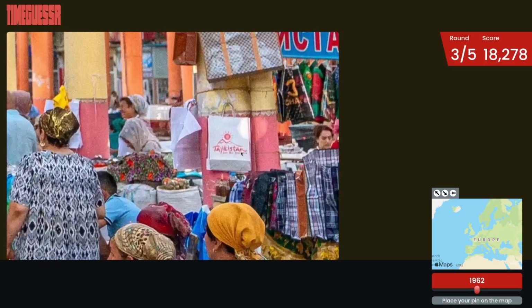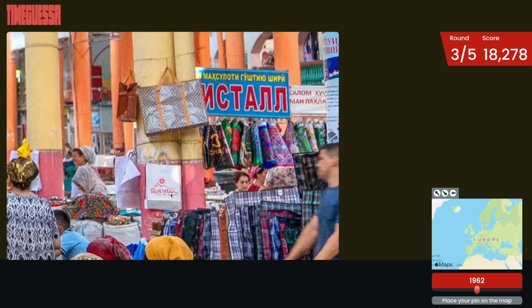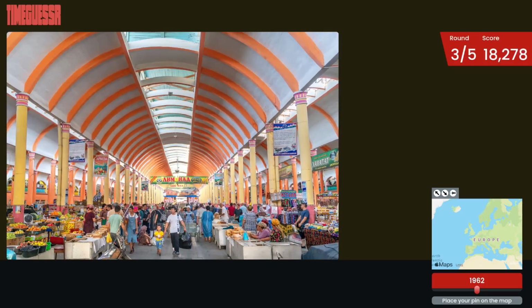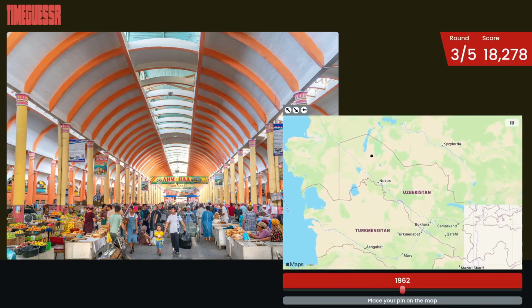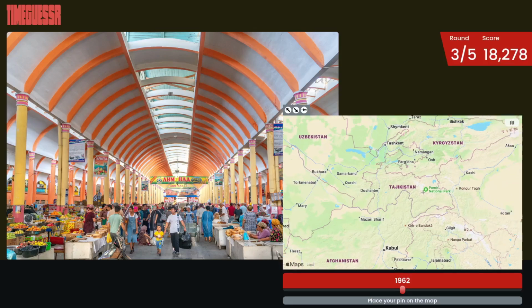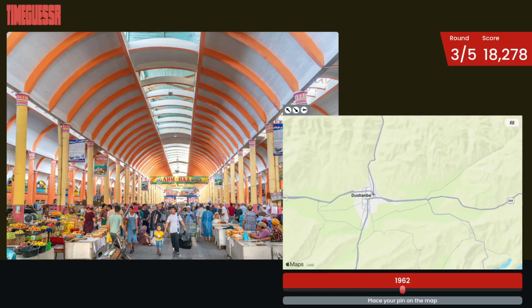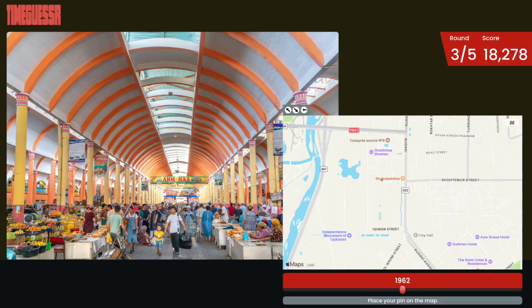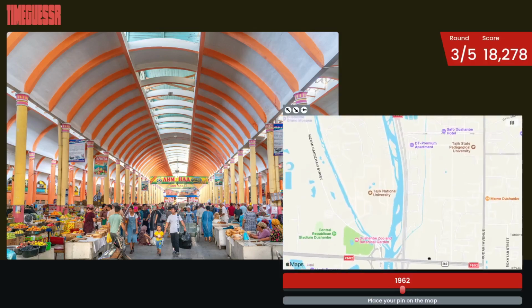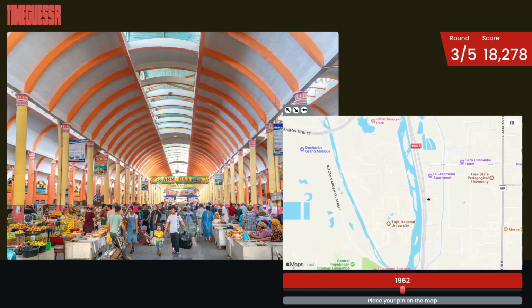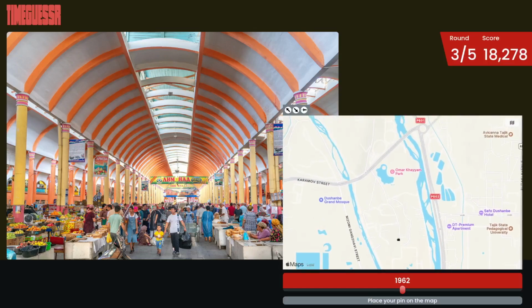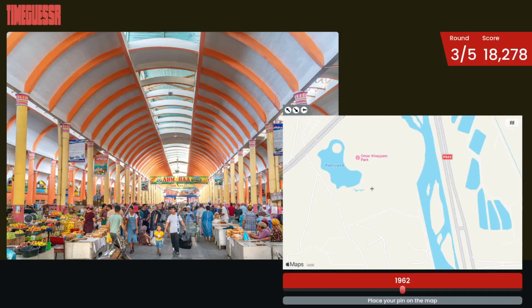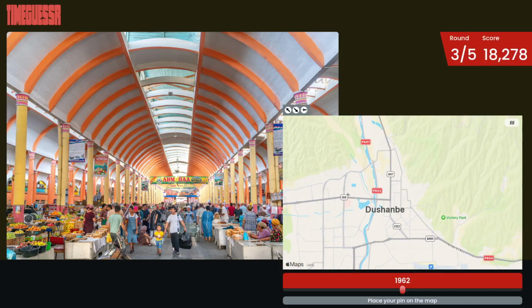Oh. Tajikistan. You are the country of the day. That's surprising. I guess we'll go to Tajikistan. Let's give the map a look here. And I can only guess Dushanbe because I don't know any other cities. And I feel like it's the most likely city. I don't know where to guess, so it really doesn't matter.